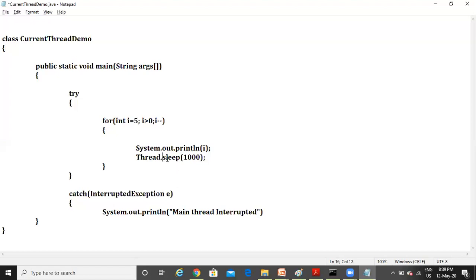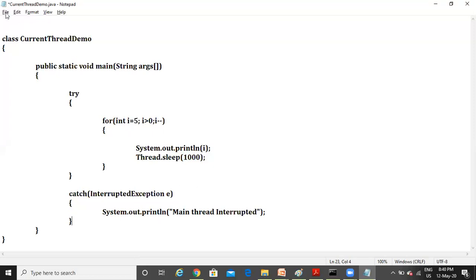Similarly here, because of this sleep statement, your main thread will enter into sleep state, and we made it sleep for 1 second. Within this 1 second, if any other thread disturbs that, that is an exception, named InterruptedException. So for the safe side, we have to catch that InterruptedException.